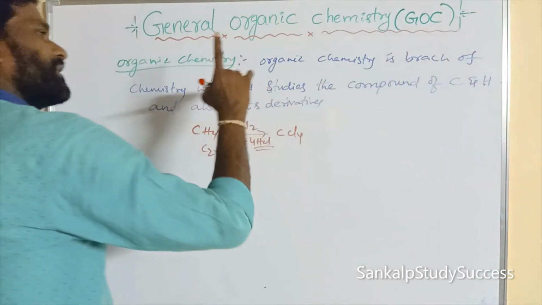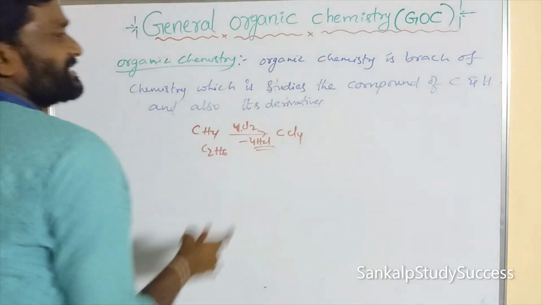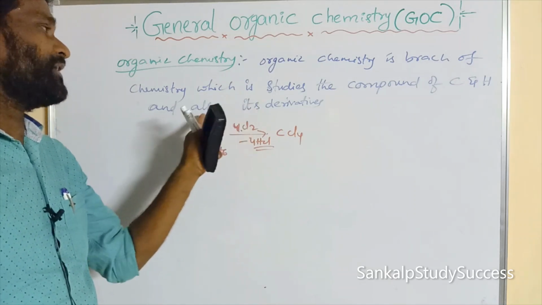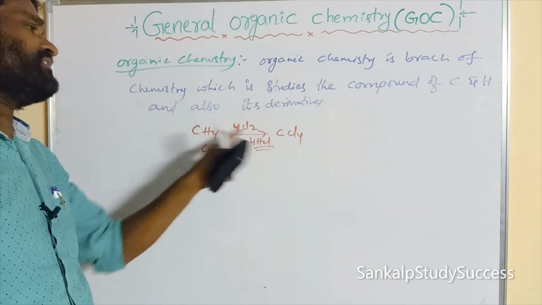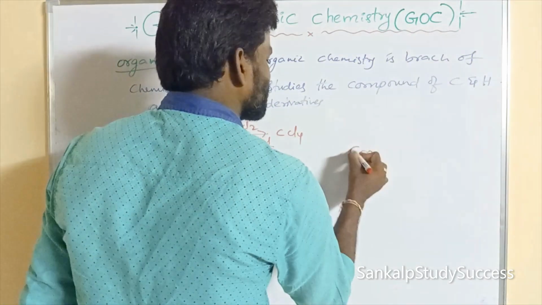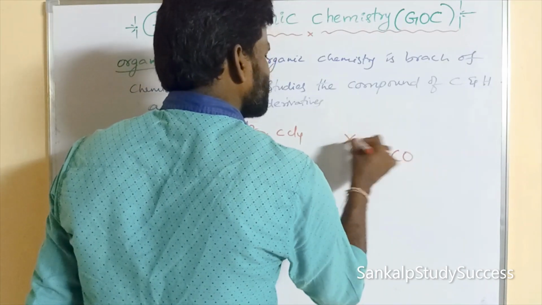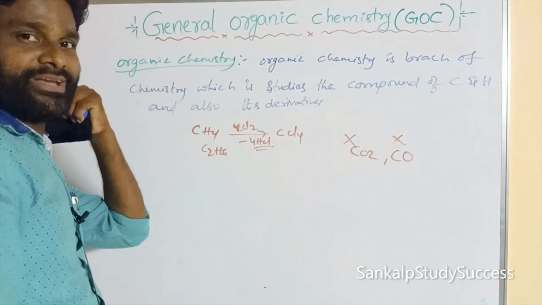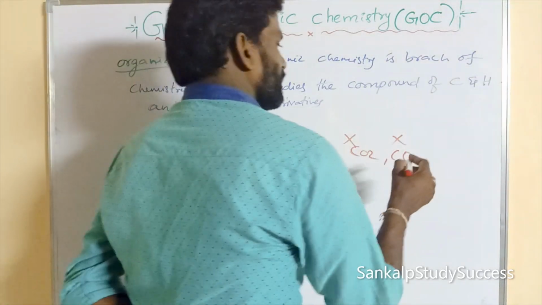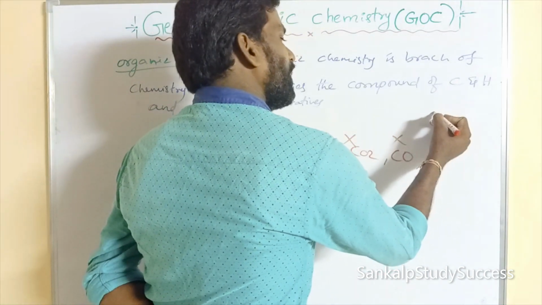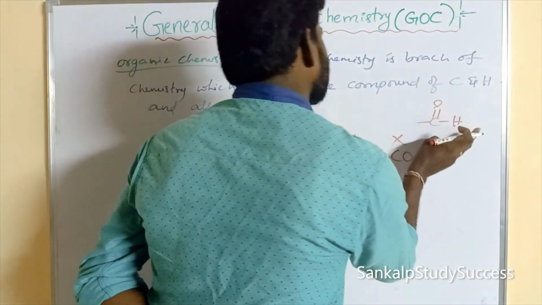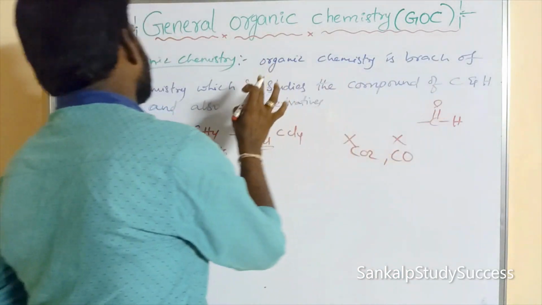Organic chemistry is the branch of chemistry which studies the compounds of carbon and hydrogen and also its derivatives. What are its derivatives? Carbon derivatives are carbon tetrachloride, but not carbon dioxide and carbon monoxide. These are not organic compounds. If the carbon contains oxygen with hydrogen, that is considered an organic compound.